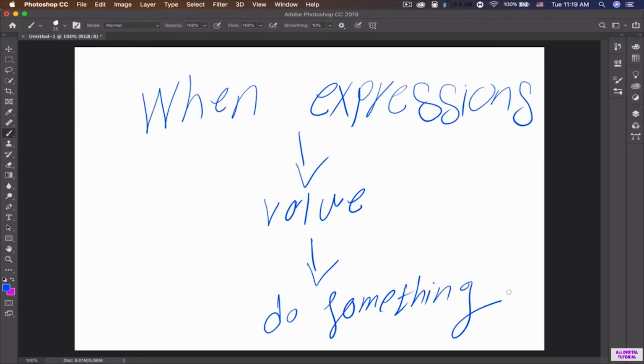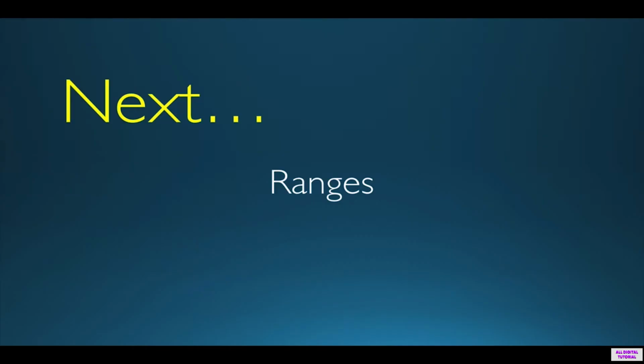In this chapter, we are going to also learn about the when expressions. By using the when expressions, we can inspect a value and we can do something based on that value. So it is a very powerful feature of the Kotlin programming language. In the next video, we are going to learn about ranges in Kotlin.